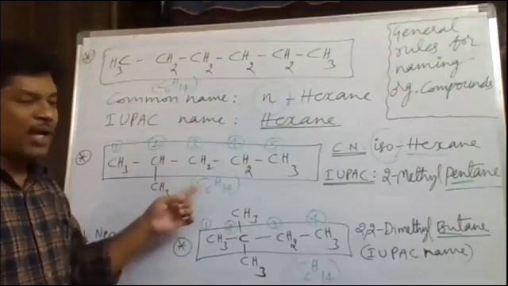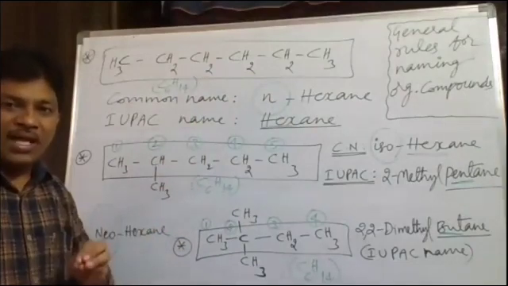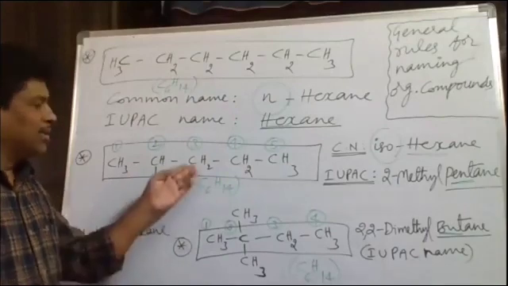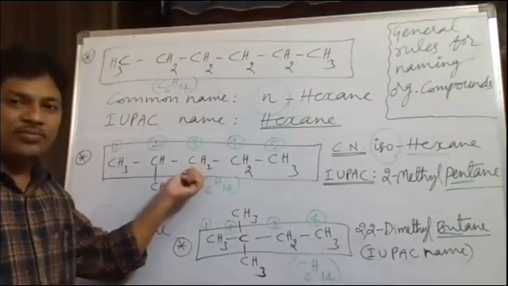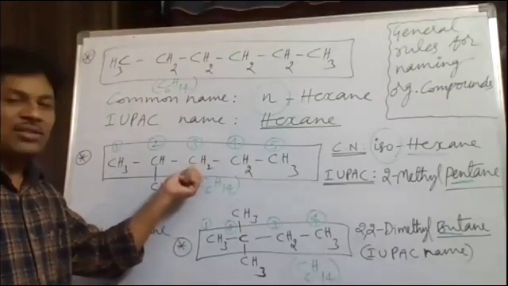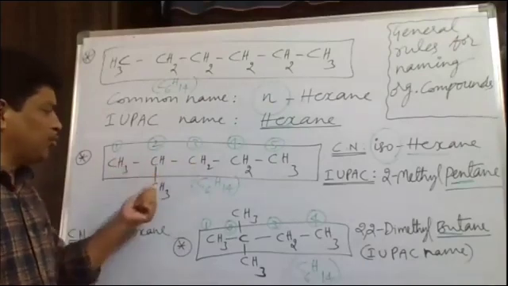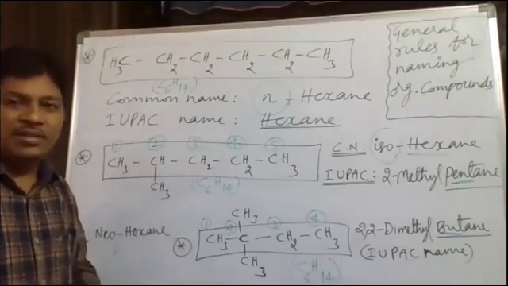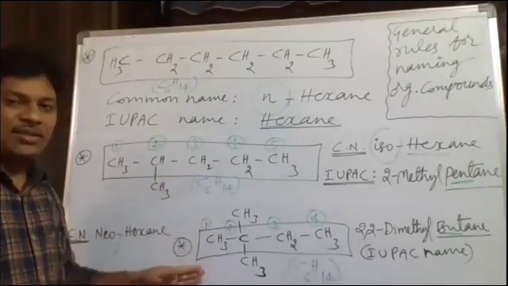As there is one branch on the last but one carbon, remember. If the branch is present on this carbon, we cannot say iso, because this carbon is not the last but one. So the last but one should bear a methyl branch. Then only we can say iso. So it is isohexane, it is neohexane.